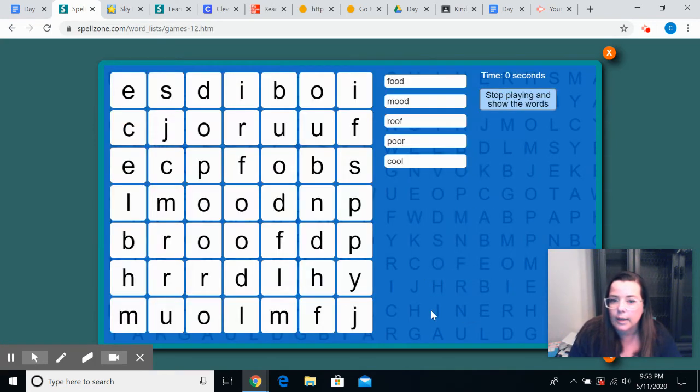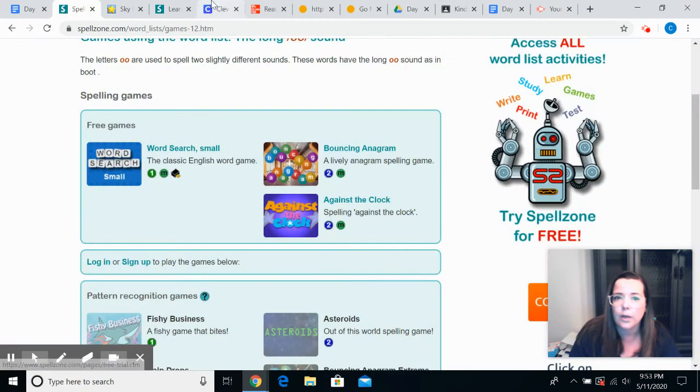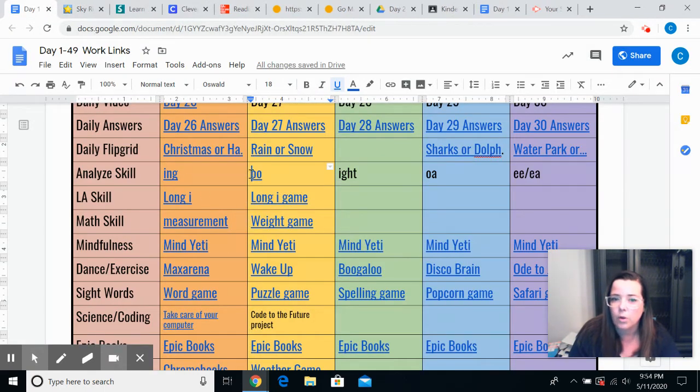Look at one really quick. So they give you the word over here. The word is food, and you have to find it. I think I already found it. If you go like this, it'll check it off for you, and you can keep playing. So you guys can get in there and kind of check out what activities for that double O sound there are.